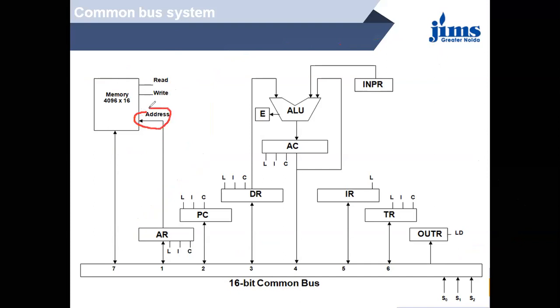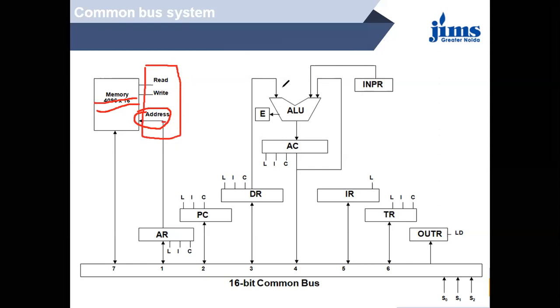There will be one address register that tells at which address data has to be written or read. So there are these three controls: one for read, second for write, and third for the address.